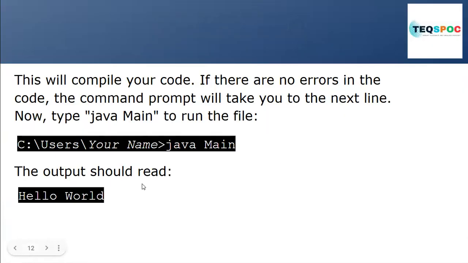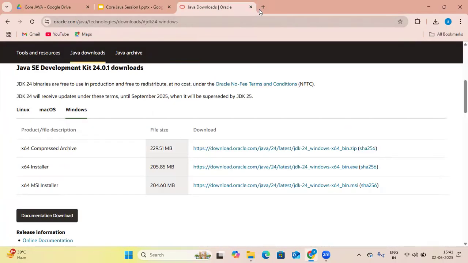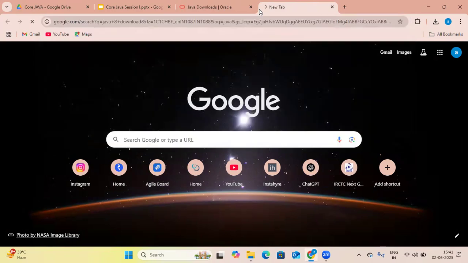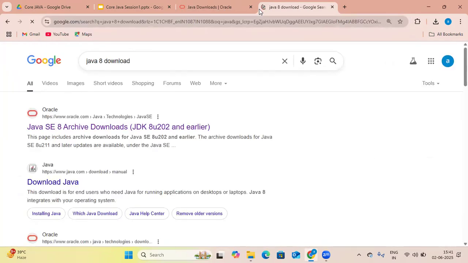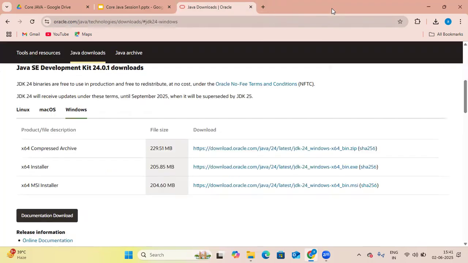You can install any Java version: Java 8, Java 9, Java 24. Just go here and choose whichever Java version you want to install. Java 8 is more suitable and works very easily and faster. You can basically start from Java 8, then slowly when you go hands-on with everything, you can upgrade to Java 11, 17, 18, 24. Start with Java 8 download. I will also start with Java 8 now. You can search and download it that way.